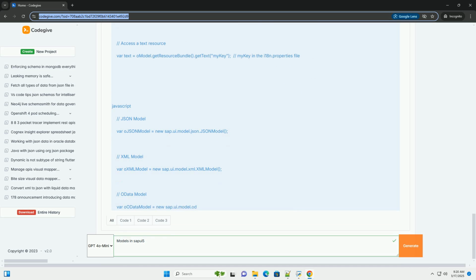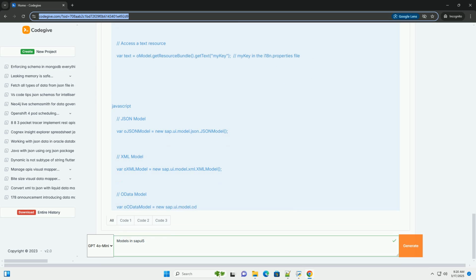CRUD operations: create, read, update, delete. ODataModel supports the standard CRUD operations. Create creates a new entity in the OData service. Read reads data from the OData service. Update updates an existing entity in the OData service. Delete deletes an entity from the OData service. Batch processing allows you to group multiple OData requests into a single HTTP request, improving performance.